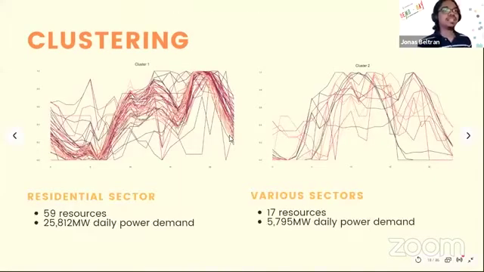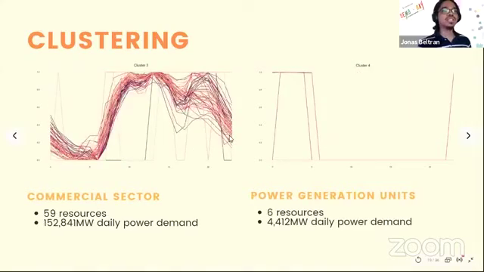The residential sector included 59 resources with an average of around 26,000 megawatts of power demand. The next one had 17 resources, and these belonged to various sectors, with an average of 5,800 megawatt demand. The commercial sector had 59 resources as well, but took the huge bulk of the demand at around 153,000 megawatts. And the power generation units had 6 resources and an average of 4,400 megawatt demand.